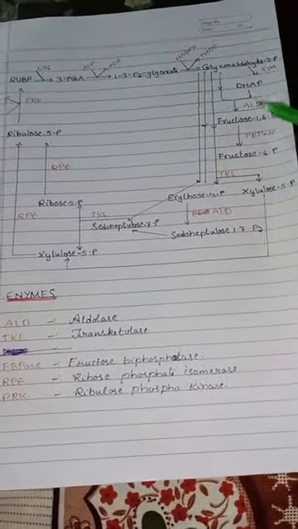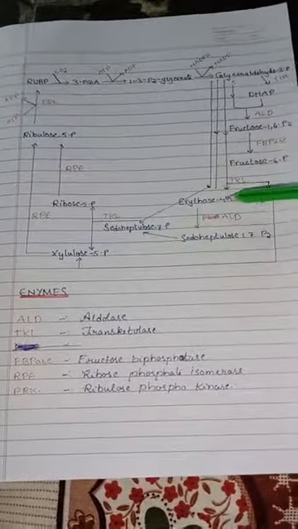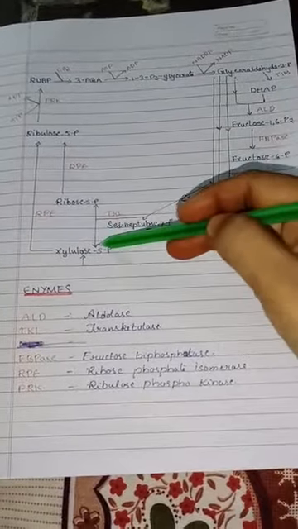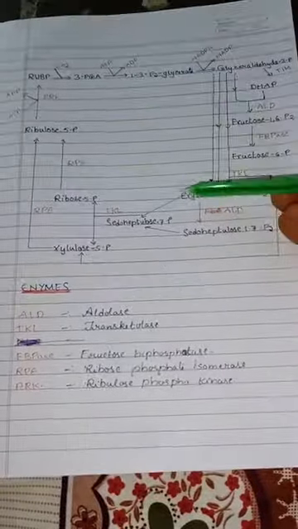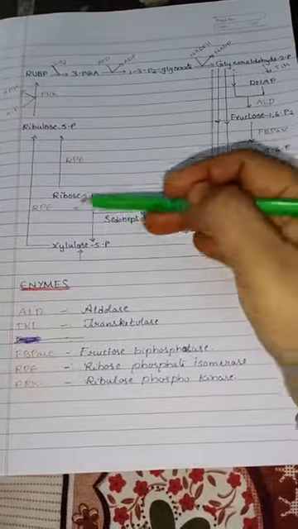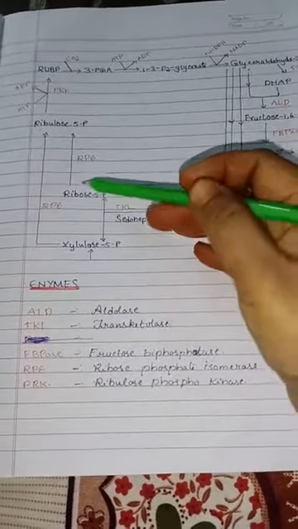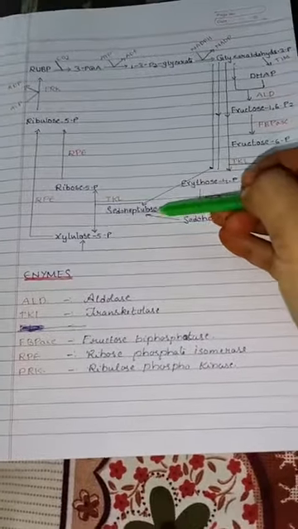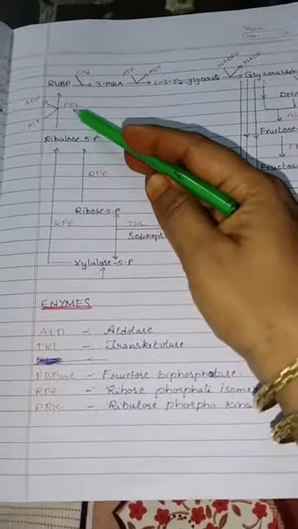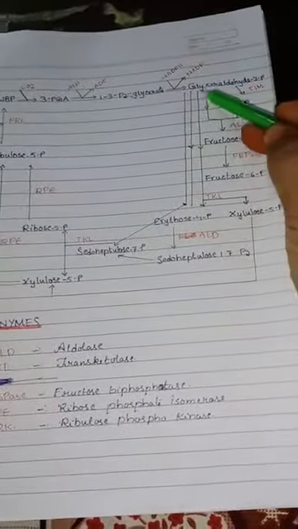Glyceraldehyde 3-phosphate can form fructose, it can form erythrose, and it can form sedoheptulose. Erythrose can also form sedoheptulose. Xylulose can also form ribulose bisphosphate. Once the erythrose forms sedoheptulose, taking up transketolase, it liberates ribose 5-phosphate. Now this ribose 5-phosphate, which is produced from sedoheptulose or xylulose 5-phosphate, will take up ribulose phosphokinase to form RuBP. So the glyceraldehyde is very important.